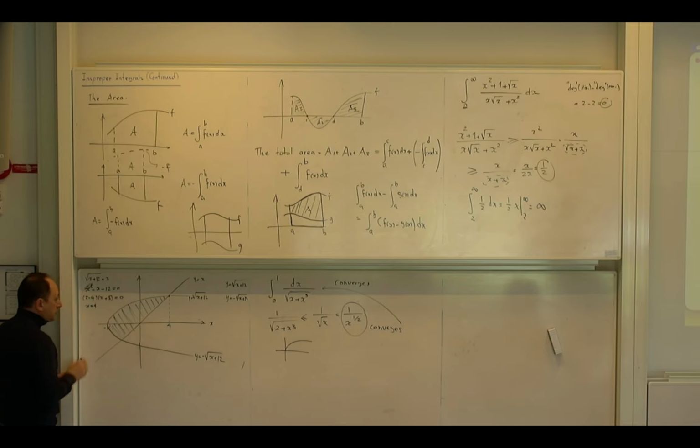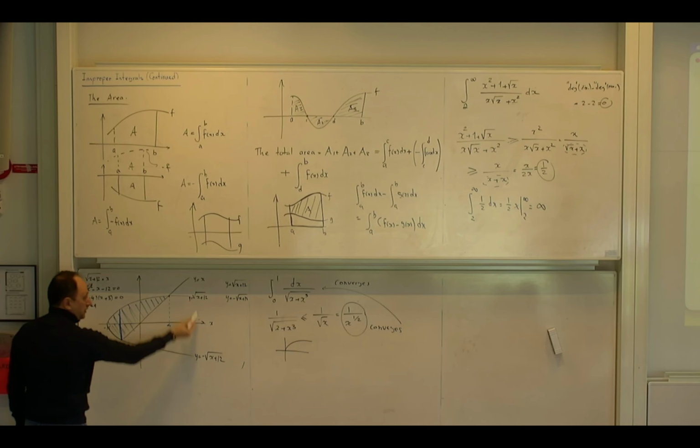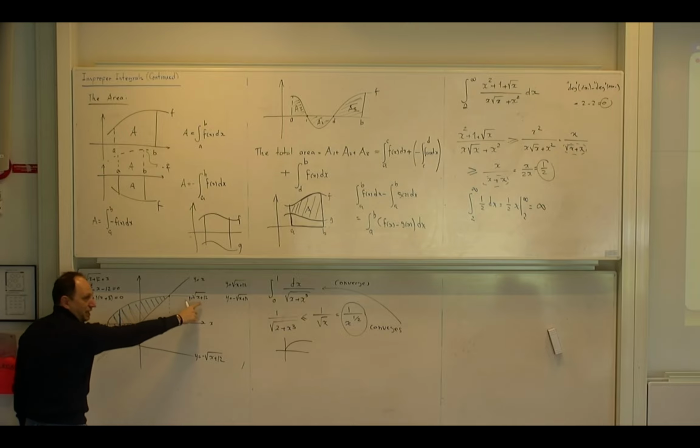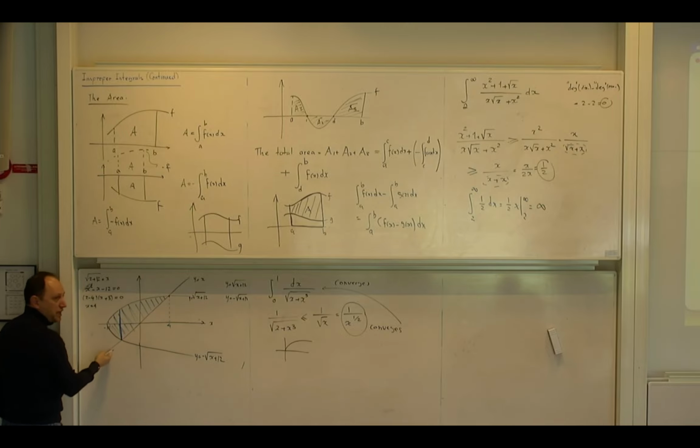But the point is that when I am from minus 12 up to this point, this area is enclosed between two functions. One function is this function, the other function is this function. But when I pass from here and go forward, again I am still between two functions, but one function is still the same, but the function below changes to y equals x. Is that right?